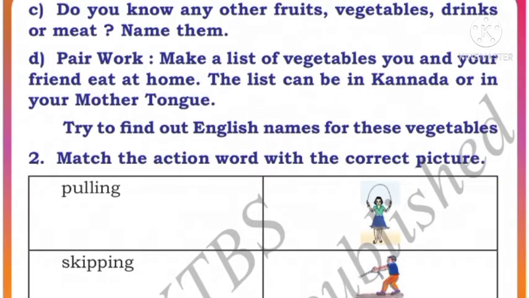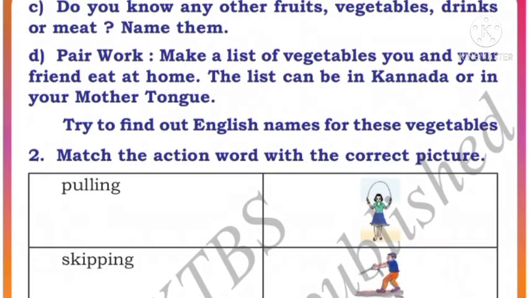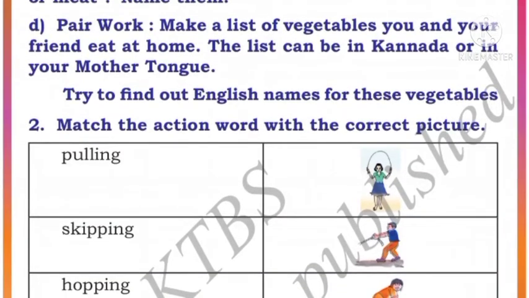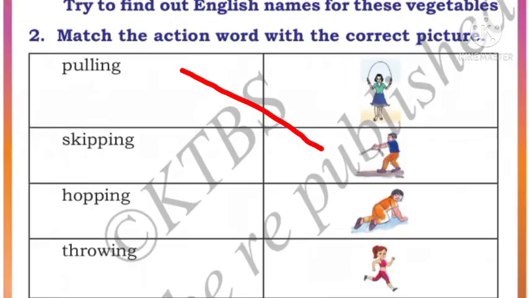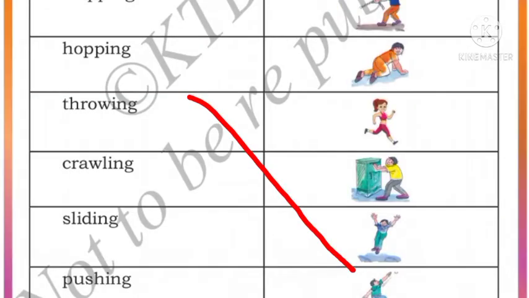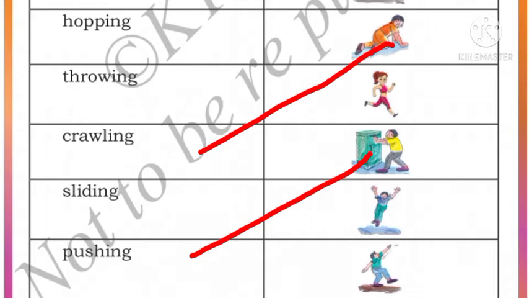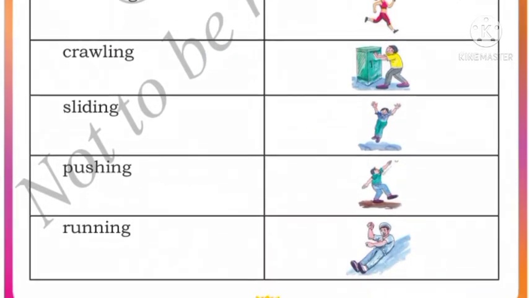Now here match the action words with the correct picture. Here on the left side you can see the action words are there. On the right side pictures are there. We will match this, okay? Pulling, we will match for pulling. Skipping, we will match for skipping. Hopping, we will match for hopping. Throwing, crawling, sliding, pushing, running.